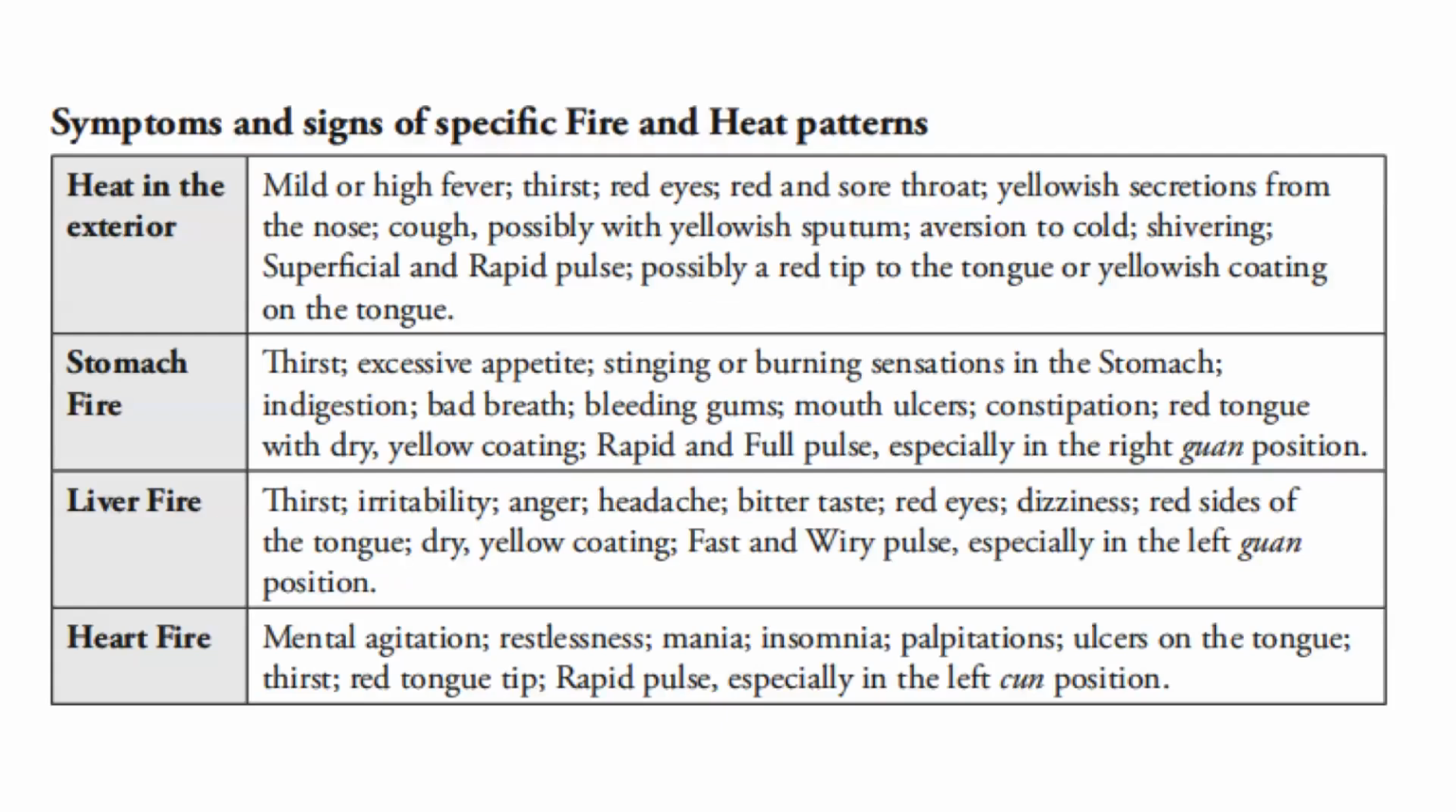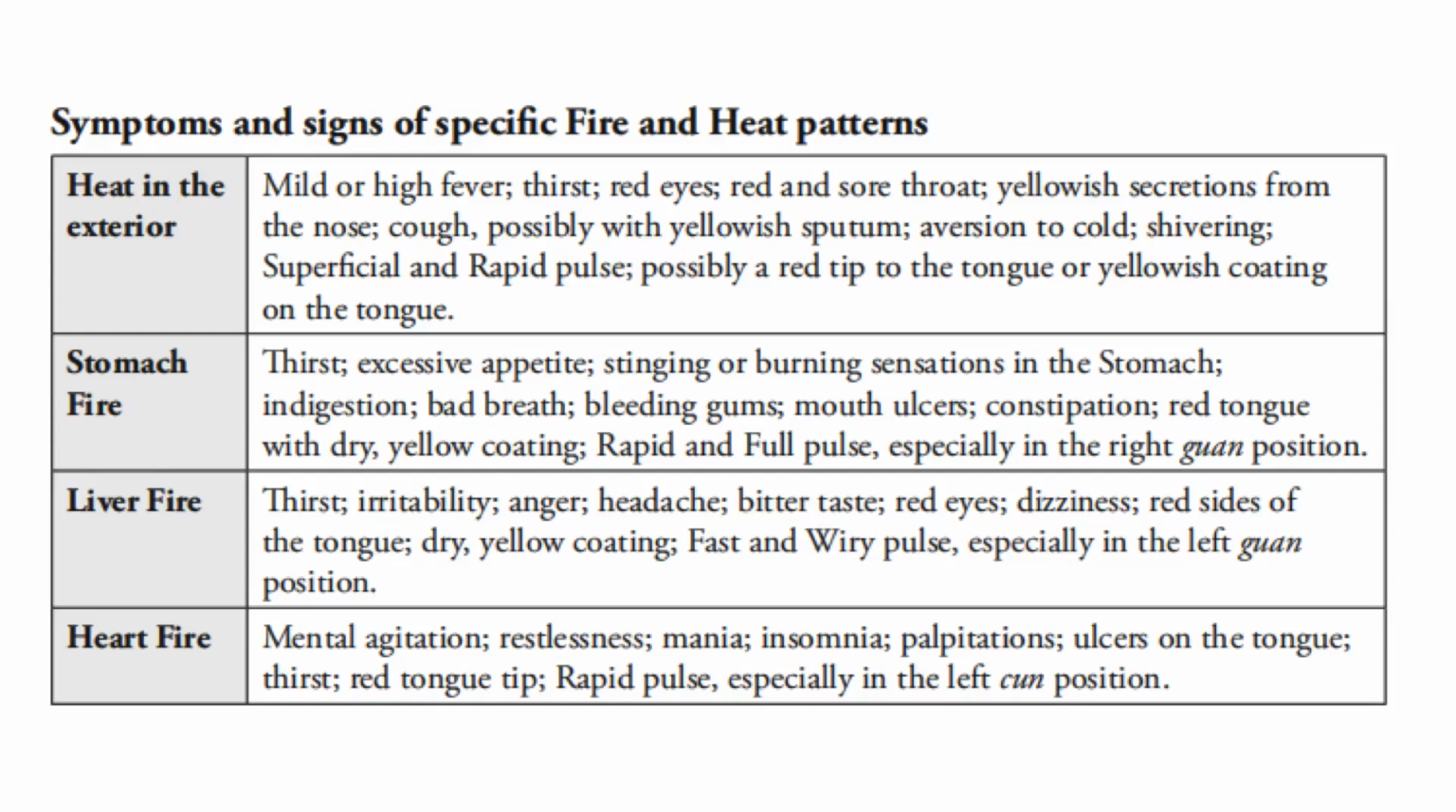The symptoms and signs of specific fire and heat patterns. In heat in the exterior, there is mild or high fever, thirst, red eyes, red and sore throat, yellowish secretions from the nose, cough, possibly with yellowish sputum, an aversion to cold, there is shivering, a superficial and rapid pulse, possibly a red tip to the tongue or a yellowish coating on the tongue.